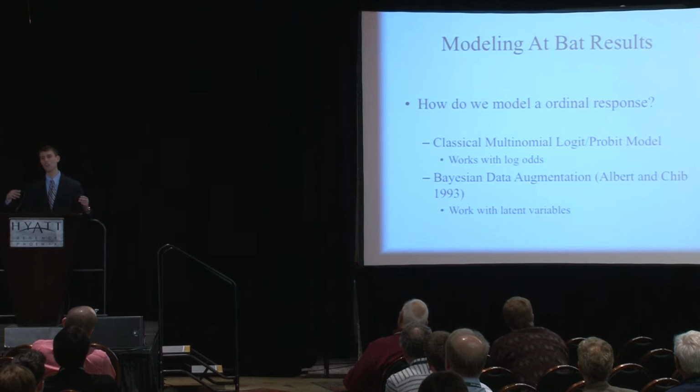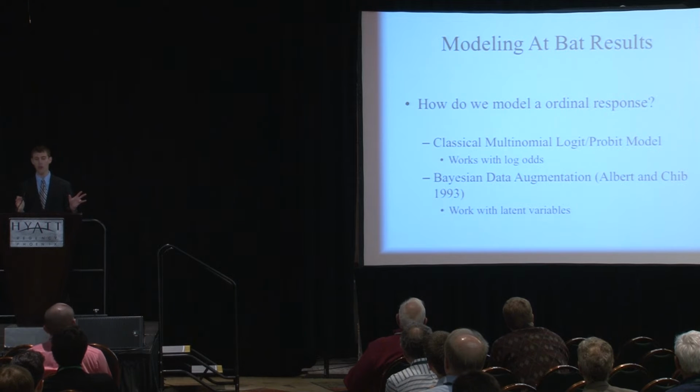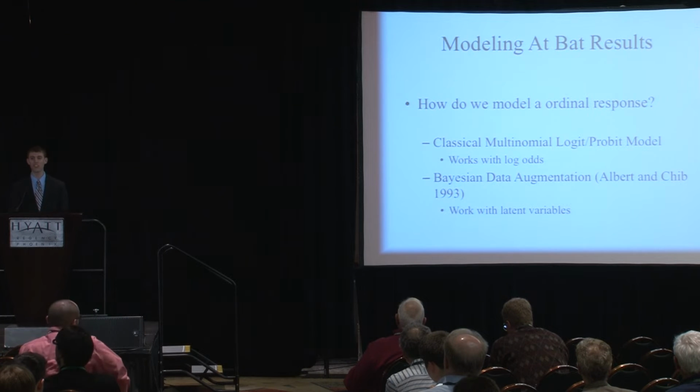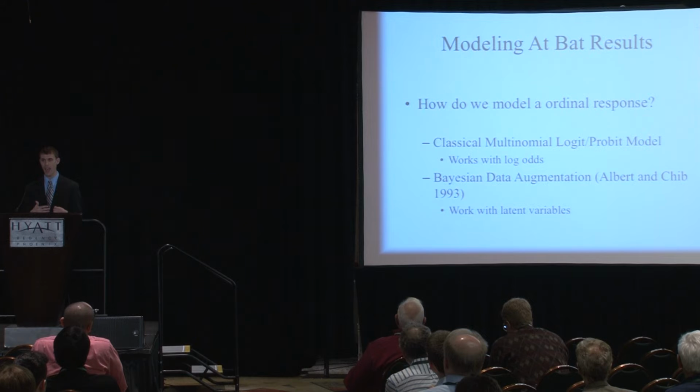So there are generally speaking 2 ways that you can model an ordinal response, and these 2 kind of come out of which philosophy of statistics you prefer. On the classical end of things, you can work with a multinomial logit or probit model. And this works with comparing or modeling the log odds of a result compared to a baseline. So modeling the log odds of a single compared to an out, a double compared to an out, a triple compared to an out. Now this gives you 3 sets of coefficients, and for that reason, along with the fact that I tend to lean Bayesian as a statistician, I don't want to work with this classical multinomial logit model.